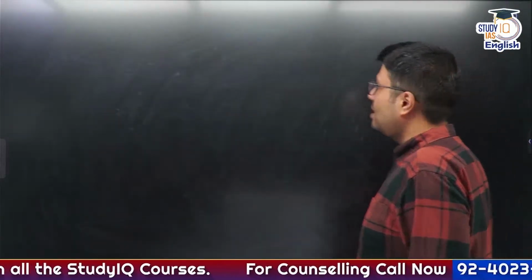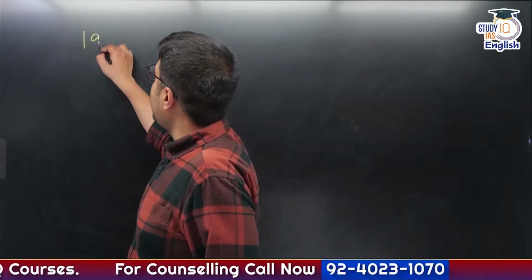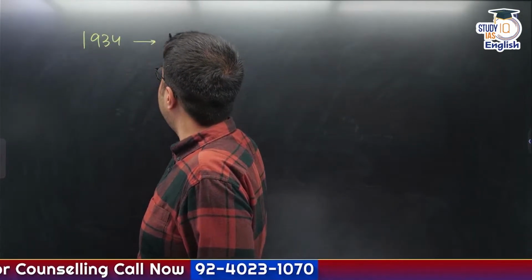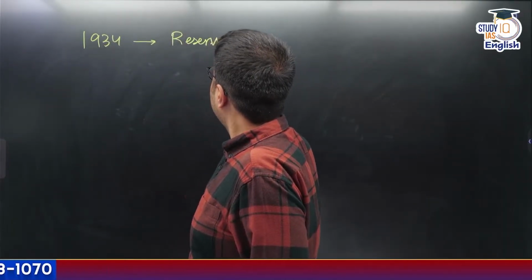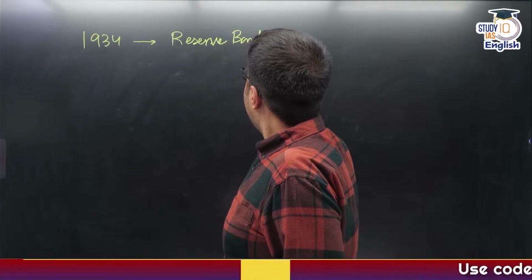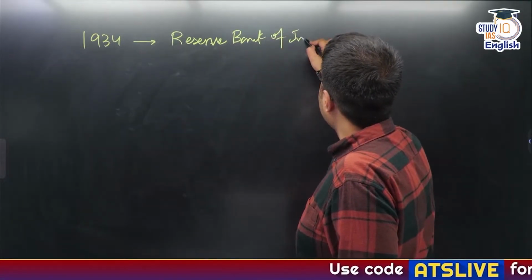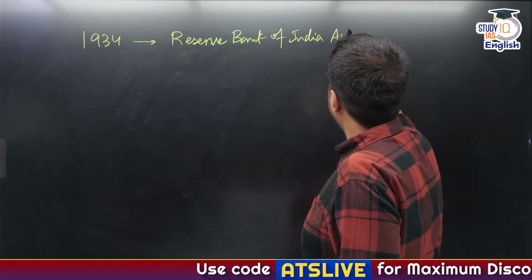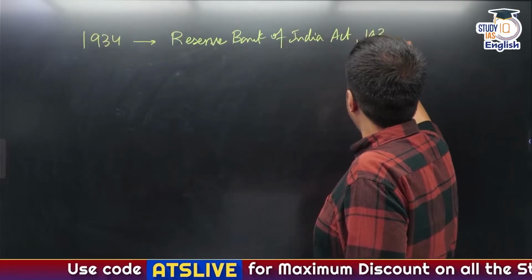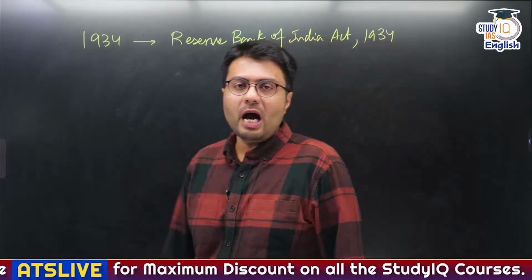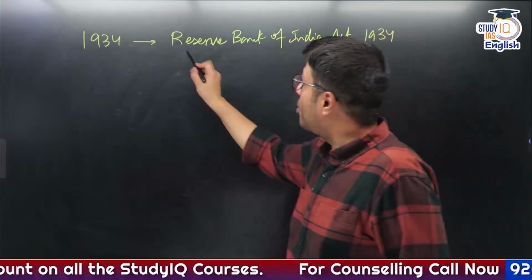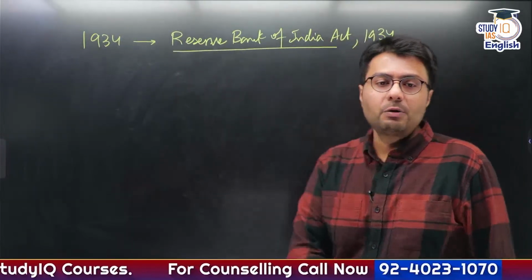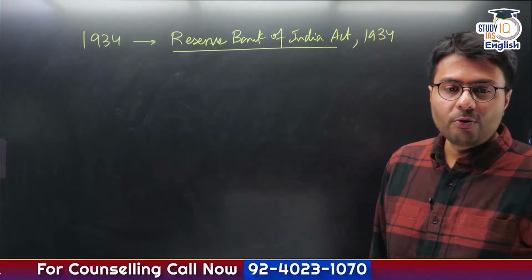So based on this recommendation, in 1934, the British Parliament enacted what was known as the Reserve Bank of India Act of 1934, and this allowed for RBI to be set up as which kind of body? As a statutory body, because this is an act passed by the British Parliament, right?